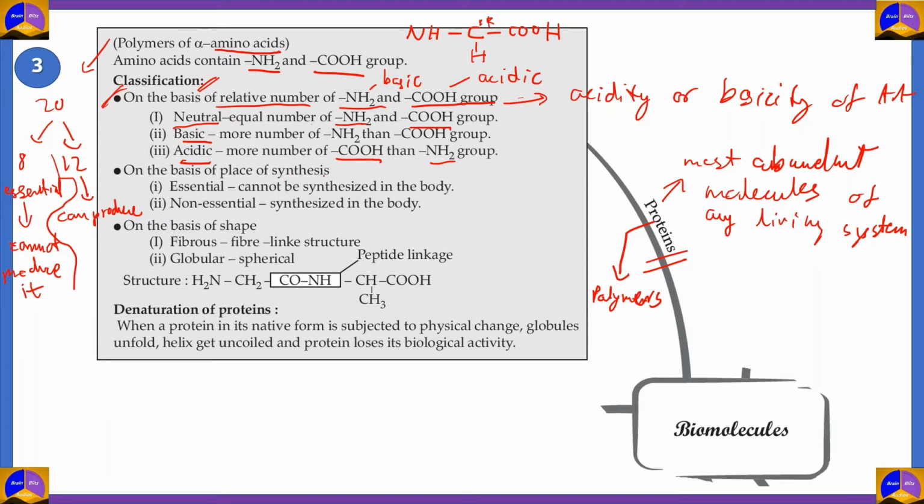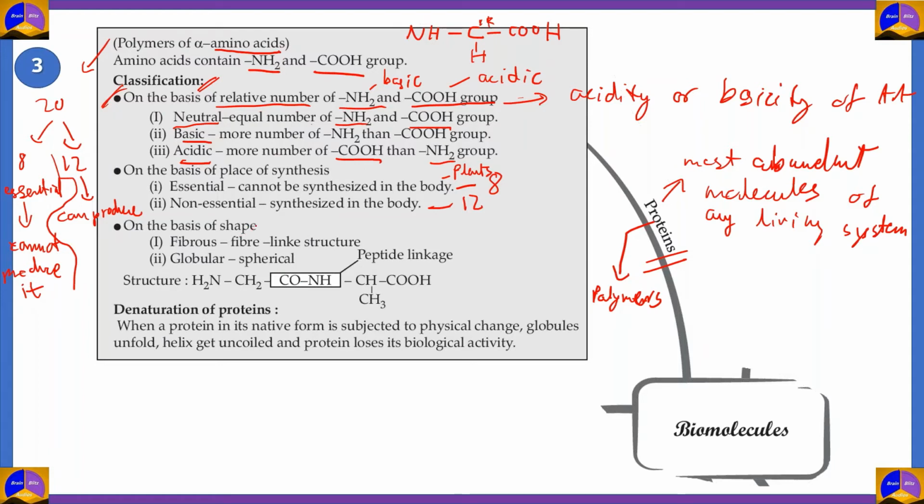And on the basis of synthesis, you can classify them as essential and non-essential. Essential amino acids cannot be synthesized in the human body. However, plants can synthesize them, and you can also find them in food sources. Non-essential amino acids are the other kind of amino acids which can be synthesized in the body. There are 12 amino acids which the body can synthesize, but 8 amino acids cannot be synthesized. So 12 plus 8 gives you the total number of amino acids, which is 20.